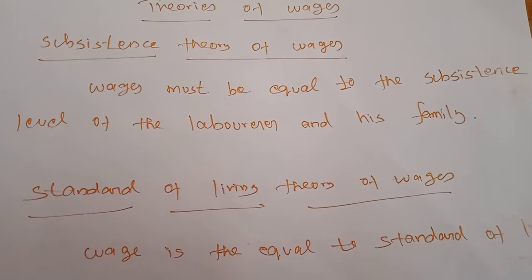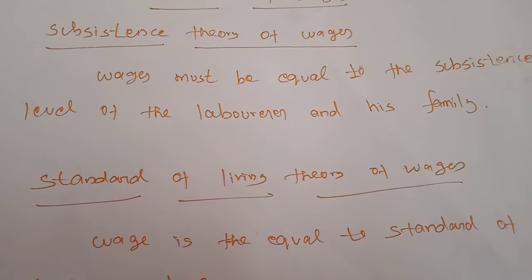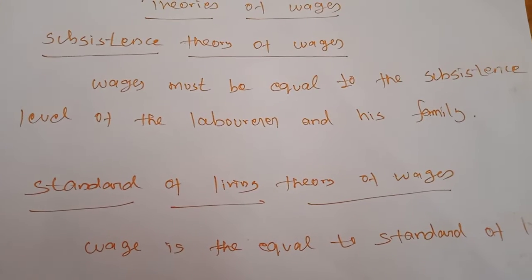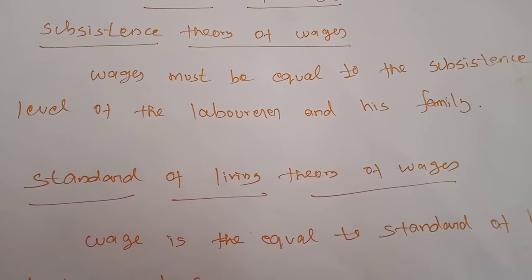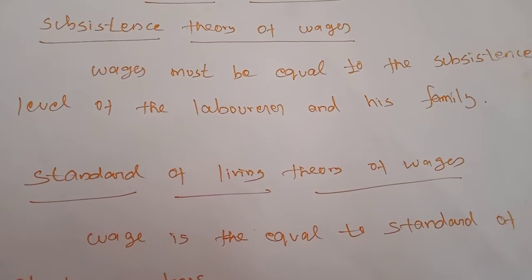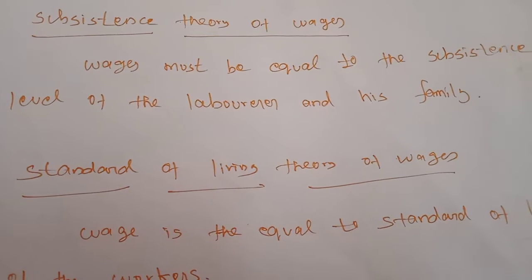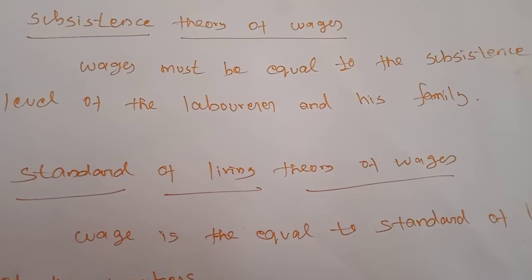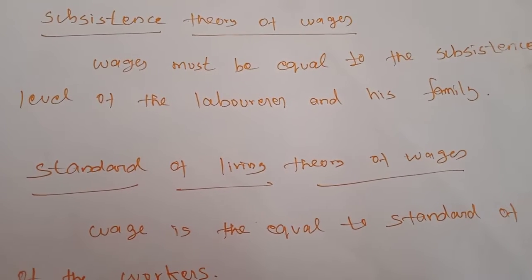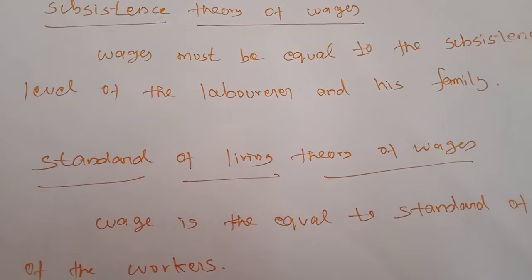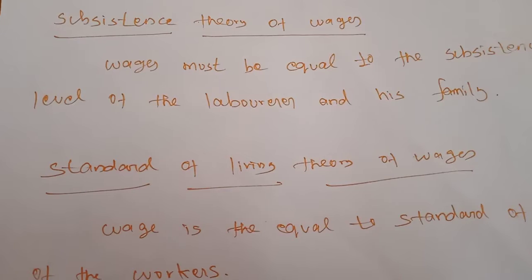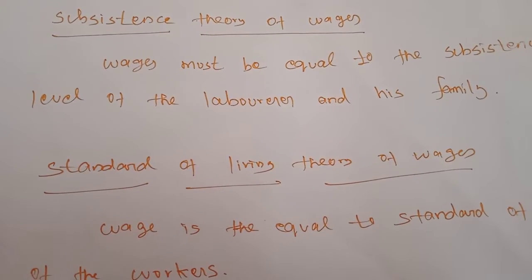Next, the assumption that the population would increase with the rise in wage rate is not correct. Because if you look at our places, most of the poor families also have more children, and some of the rich families have only one or two children. So from here we can understand the wage rate will never determine the family size. So this theory has also failed to explain the facts.